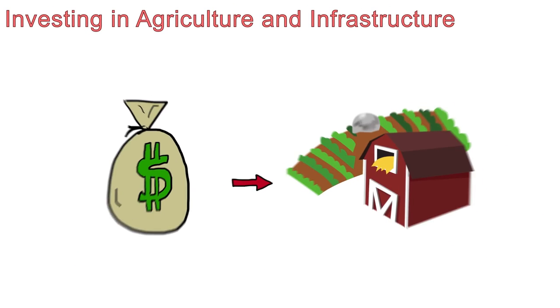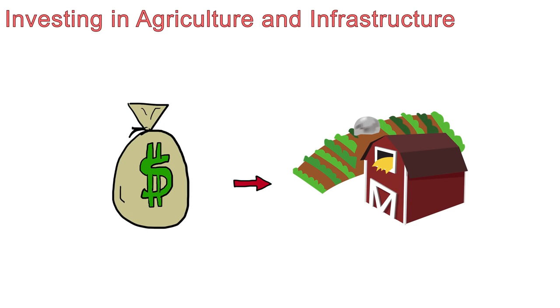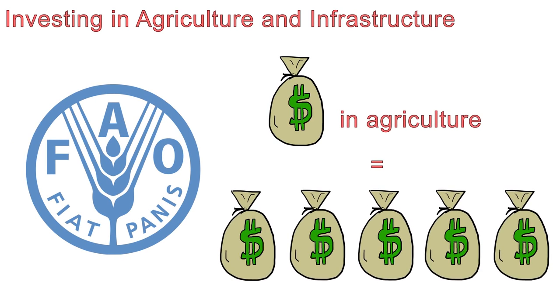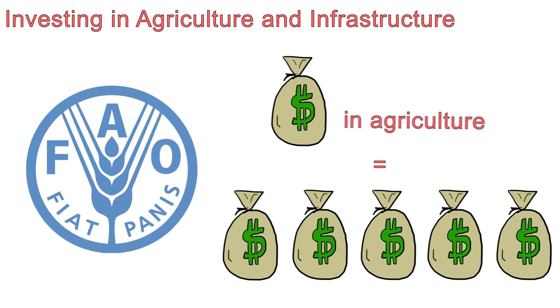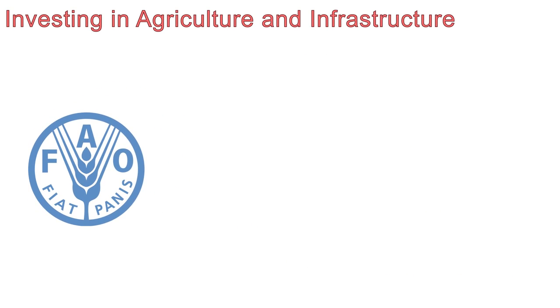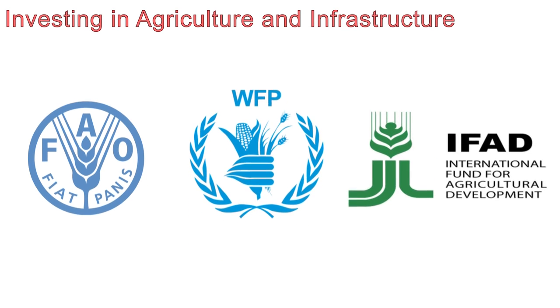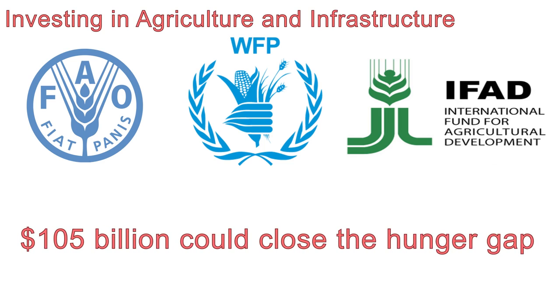Of course, the only long-term solution will be to find a way to resolve the many conflicts causing the disruption. Investing in agriculture and infrastructure is a hugely promising endeavor. Research by the FAO has shown that investing in agriculture is up to 5 times more effective at reducing hunger and poverty than investing in any other sector. In mid-2015, the FAO, the World Food Programme, and the International Fund for Agricultural Development presented a report that suggested that a $105 billion investment in irrigation and food processing infrastructure could very possibly close the hunger gap.